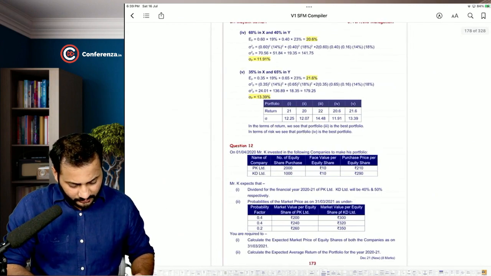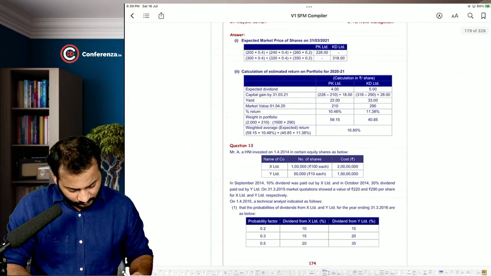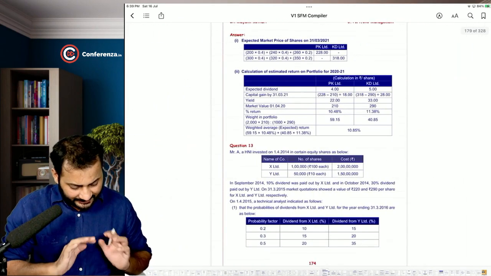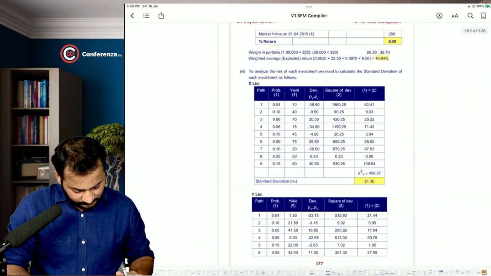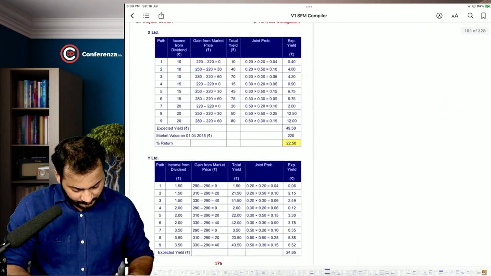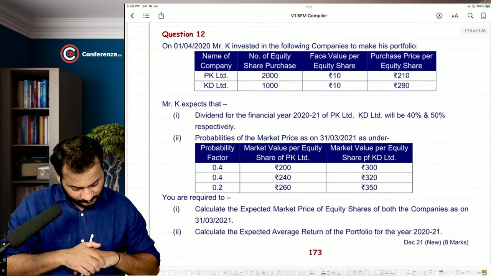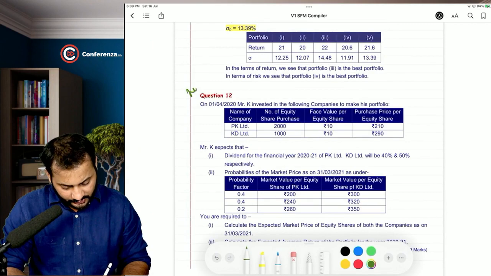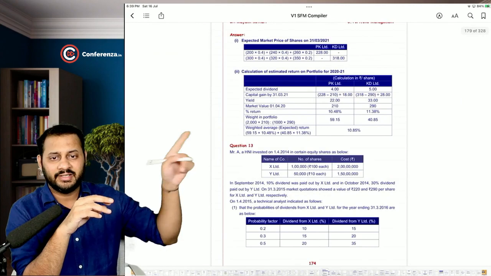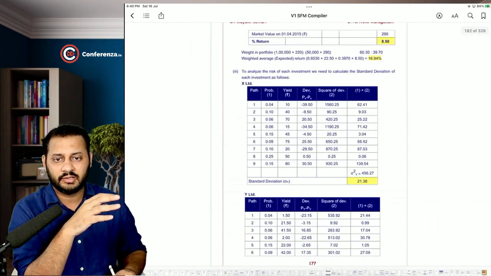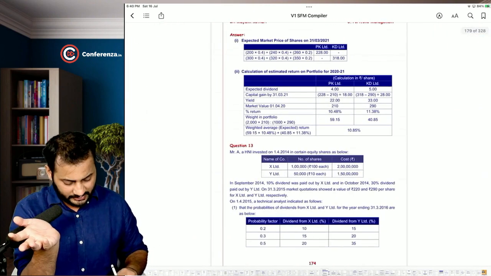Okay, let's move on to question number 12 now. Question number 12 and 13 are the same, I think. Let's take question number 13 and skip question number 12. Why, I will tell you. Question number 12 is a smaller version of 13. So 12 ends here, but 13 keeps going on till this point. So I will just take 13 and I will keep 12 as homework for you.